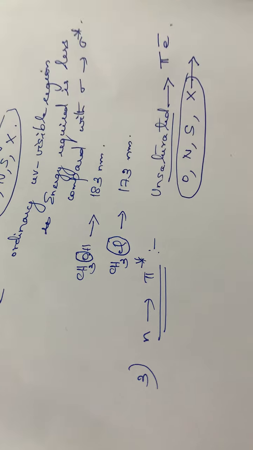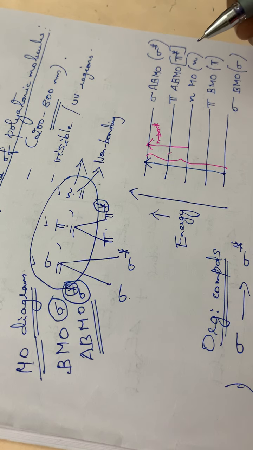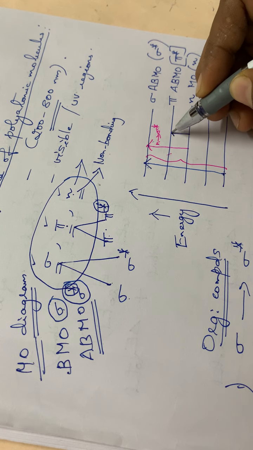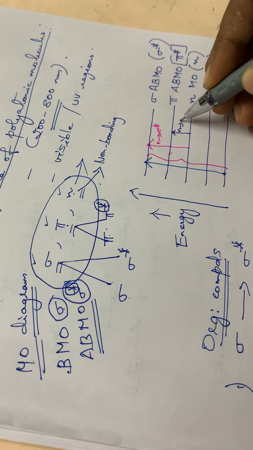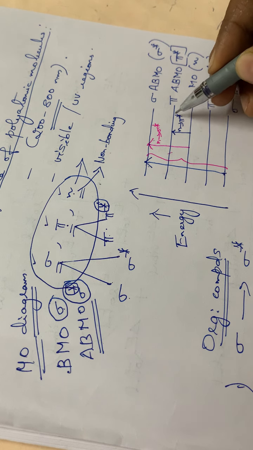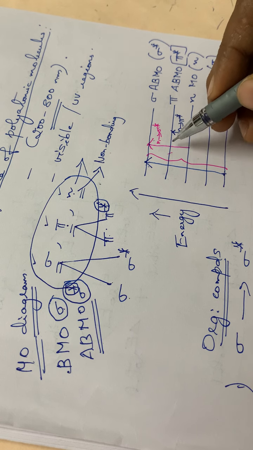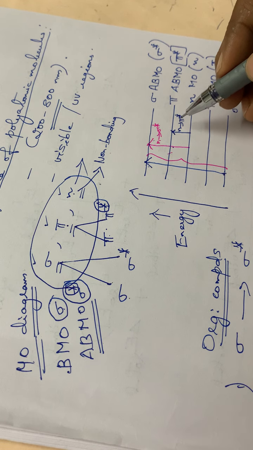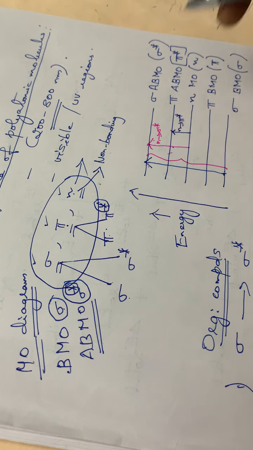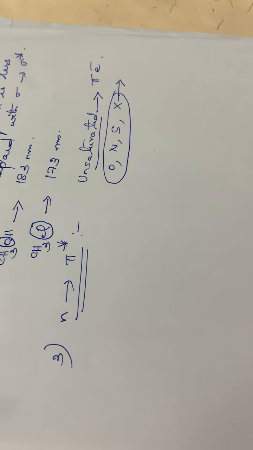So in such cases, you have to draw the N to pi star transition. Very little energy is required for this N to pi star, even less than that of N to sigma star. Okay. So that is N to pi star transition.